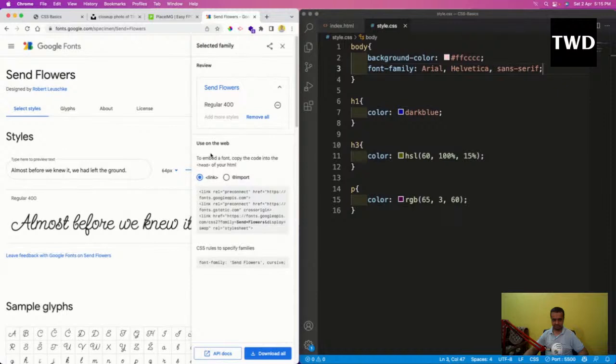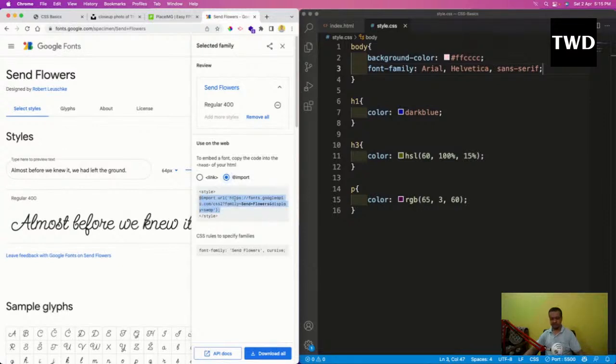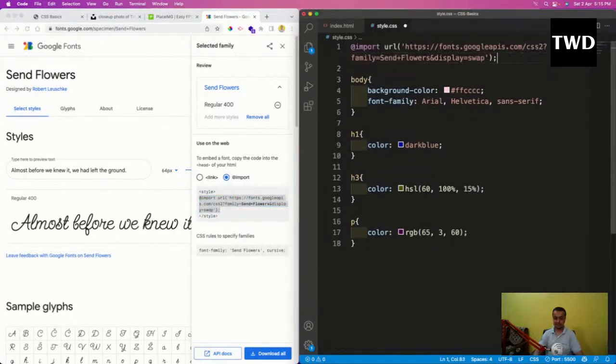It has come here. This Sunflower is the font name, and I have to go to the imports. In the imports I'll get something like this. Between the style tags, I have to copy it, go here, and paste it. Now how to use it? I don't want to use it in the body, I want to use it in the paragraph tag.